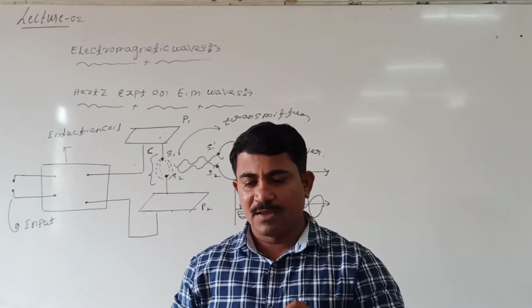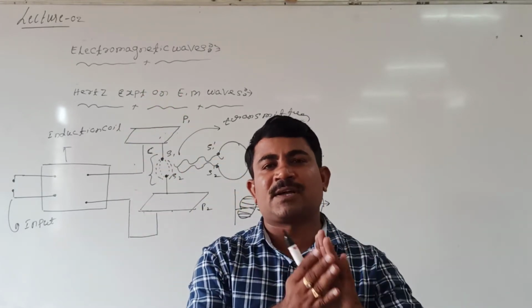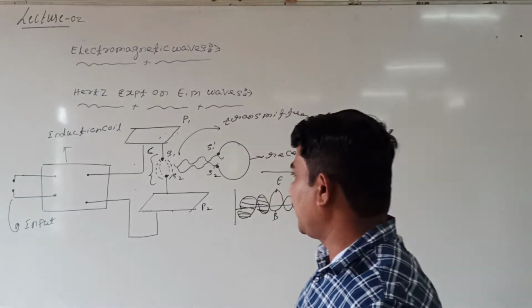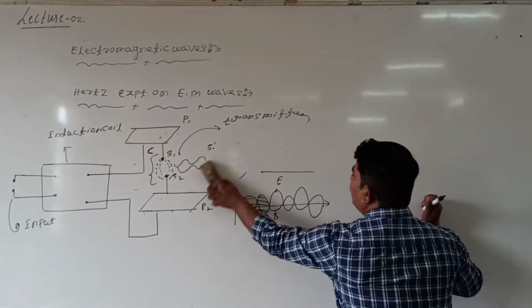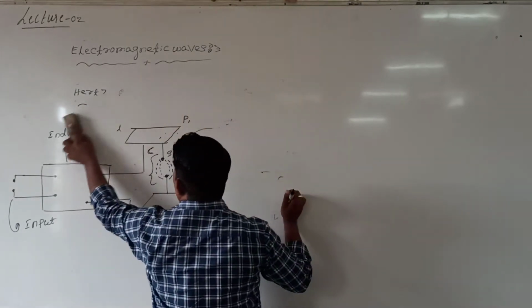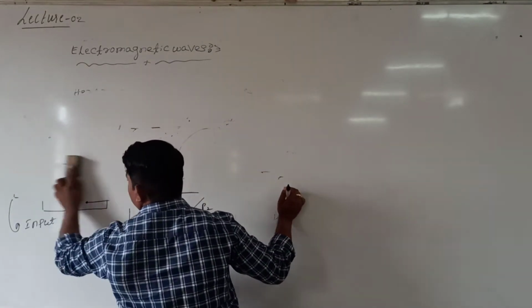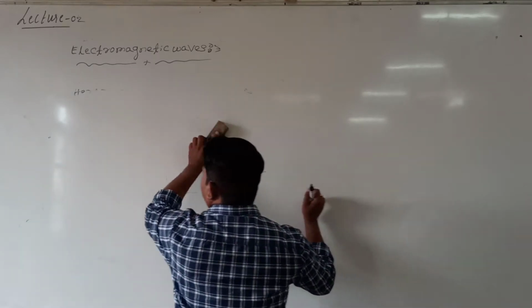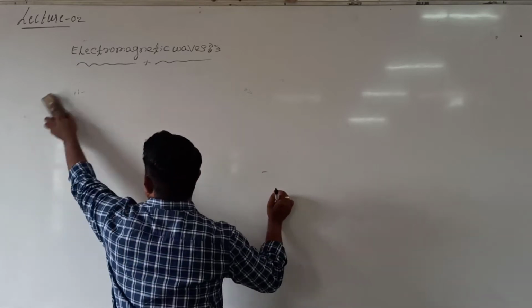Remember this. Then let us take what the characteristic properties of electromagnetic waves are. One by one we'll see. The next concept is characteristics of electromagnetic waves, or simply properties of electromagnetic waves. In detail we'll see what the properties of electromagnetic waves are.